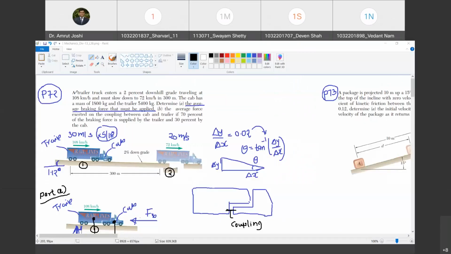Vedant, so can you read the common part of the problem and then part B so that we have the picture clear? Yes, sir. A trailer truck enters a 2% downhill grade traveling at a speed of 108 km per hour and must slow down to 72 km per hour in 300 meters. The cab has a mass of 1800 kg and the trailer has 5400 kg. Determine the average force exerted on the coupling between the cab and the trailer if 70% of the braking force is supplied by the trailer and 30% by the cab.